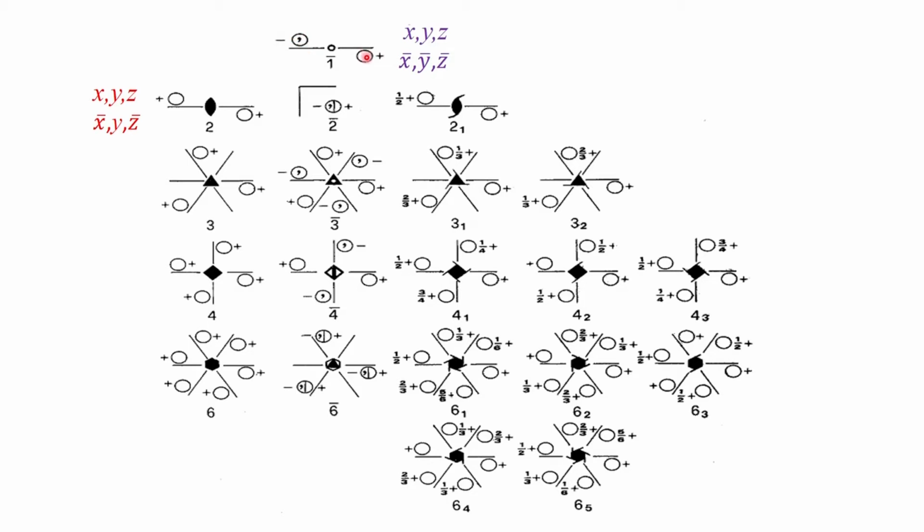Whenever this object inverts itself, we put a comma inside the object. So, whenever the object is inverted, we put a comma inside the object, and when it is coming towards you, this is shown as plus. When it is going inwards, it is shown as minus. So, in this example we have illustrated, suppose we take the coordinate of this point as x, y, z, then the coordinate of this particular point is minus x, minus y, minus z.